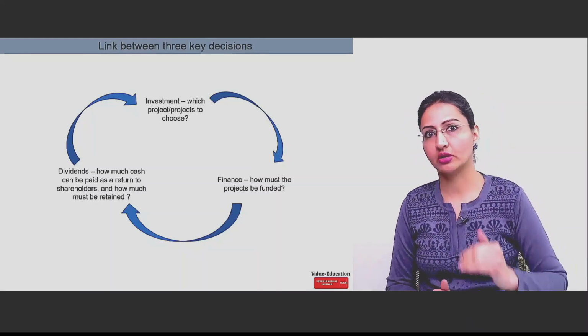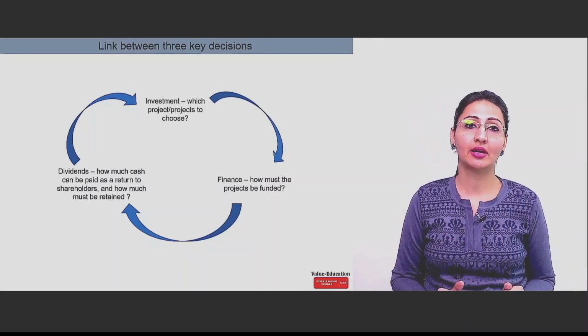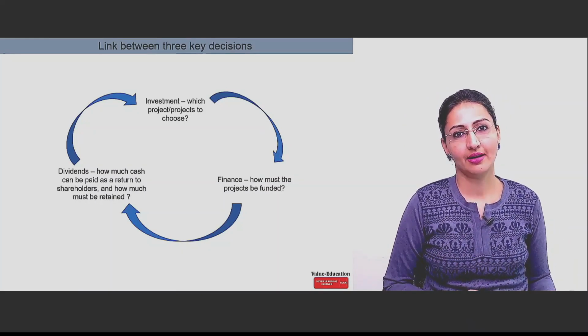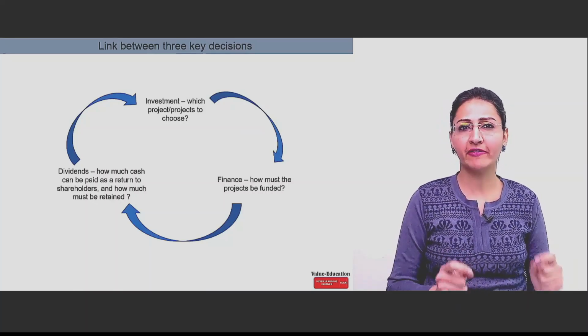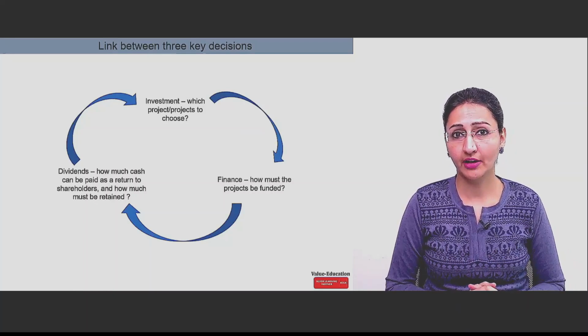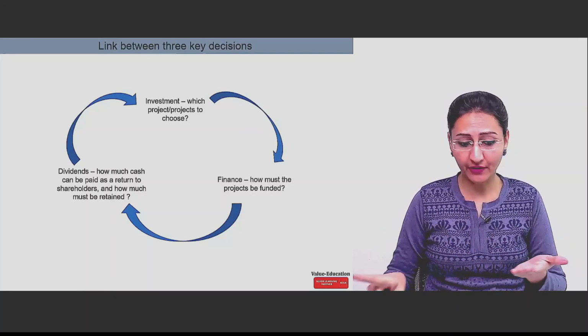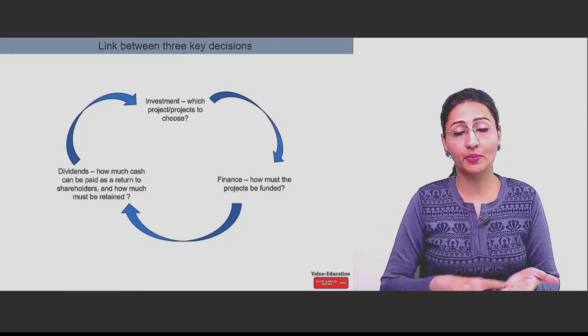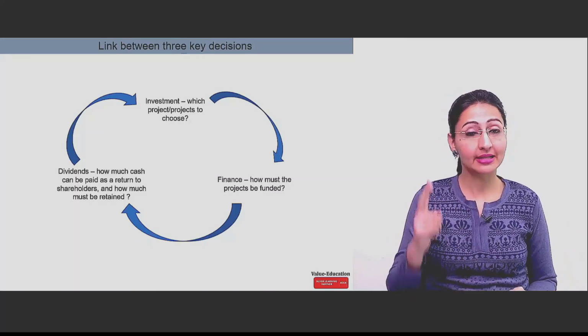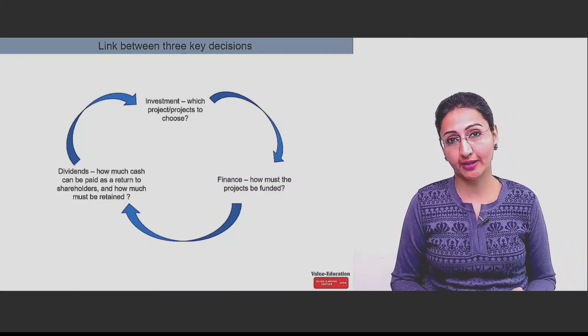Next question, which comes after the decision is done for an investment. Finance. How will this investment be funded? How will you fund this project? If it is to be complete debt, if it is to be equity plus debt, if it is to be complete equity, how to finance it? That's the second decision which a business has to take.